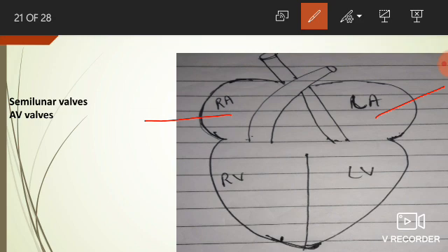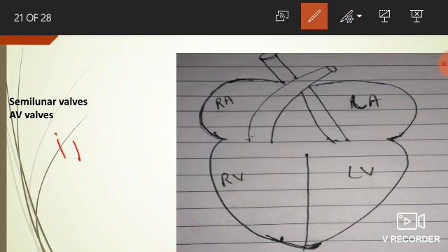So in the phase of ventricular systole, when the impulse of contraction is transmitted from the SA node to the AV node, bundle of His and Purkinje fibers, the ventricles start contracting. This is known as ventricular systole. During ventricular systole, the volume of the ventricles decreases.